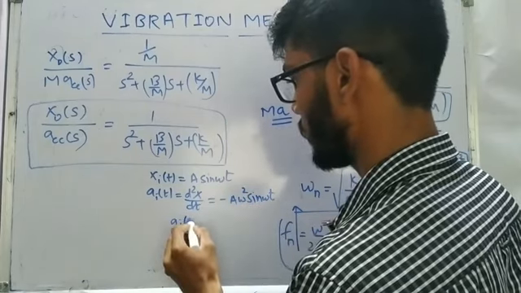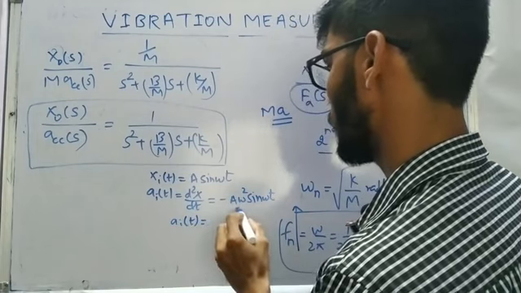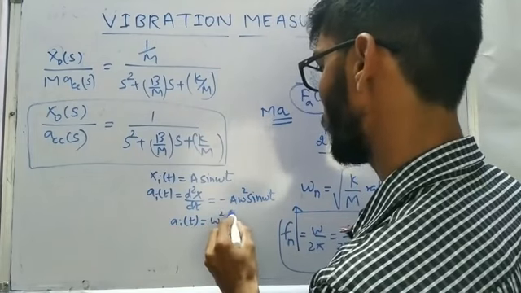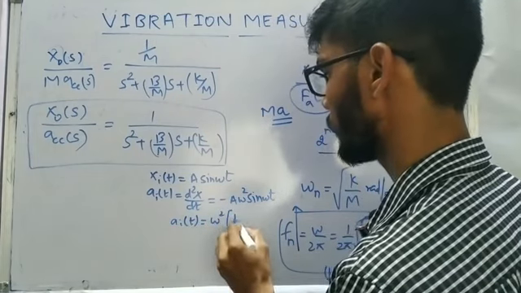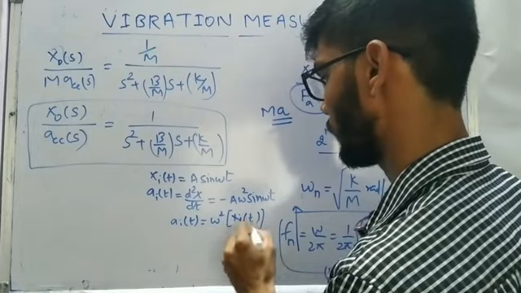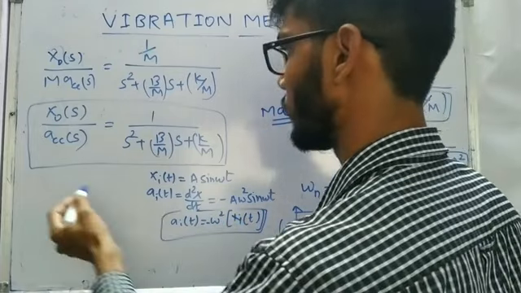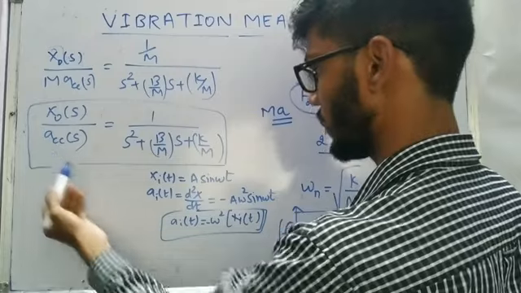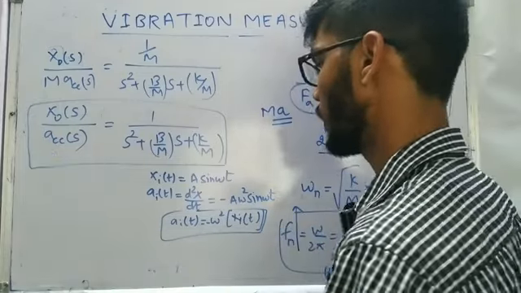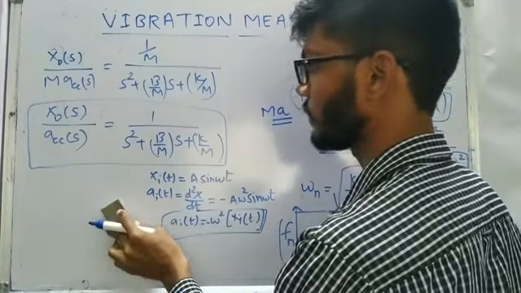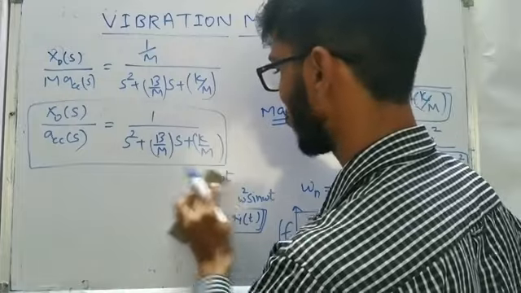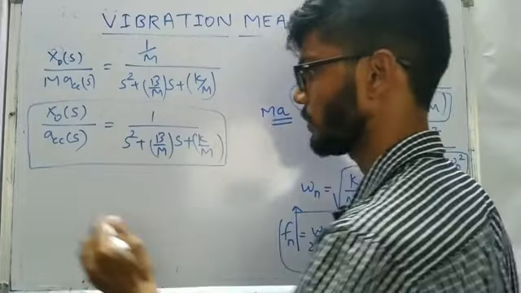So the acceleration input can be written as omega square times the displacement input, right. So by simply writing the acceleration as omega square times the displacement, we can convert this particular transfer function in terms of displacement also.